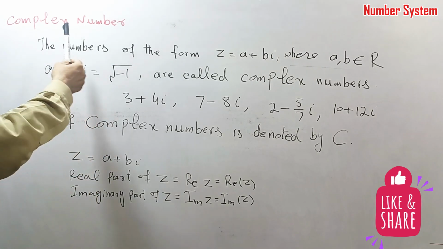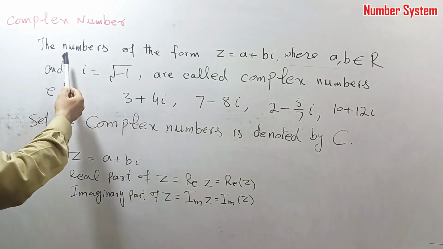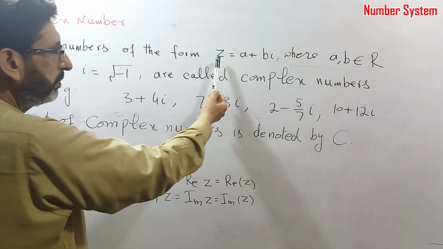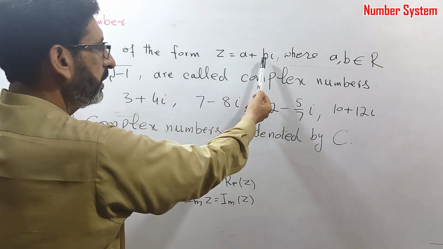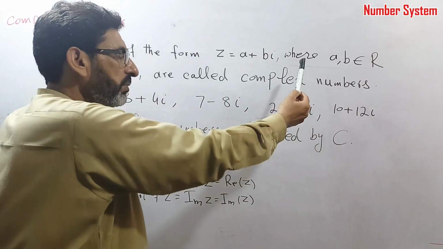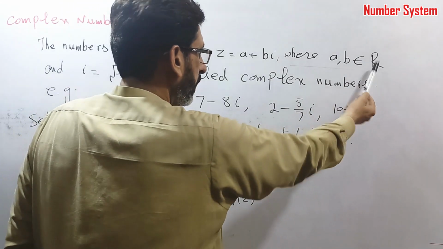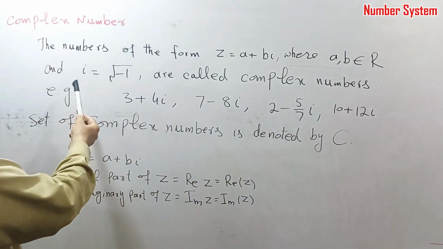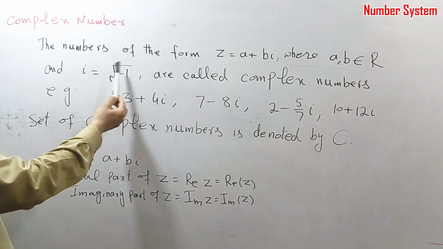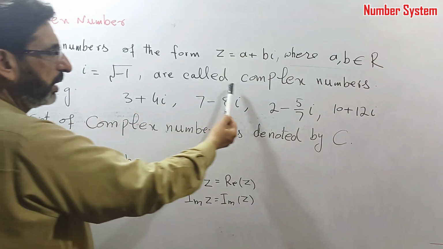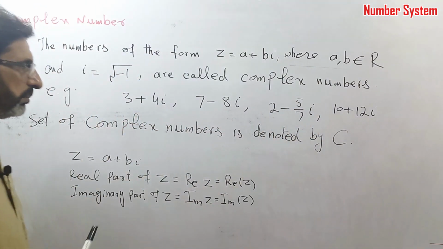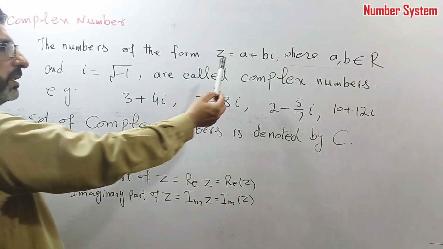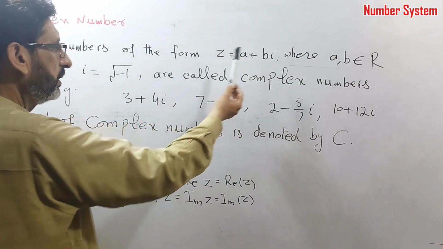Now we define complex numbers. The numbers of the form z is equal to a plus b iota, where a, b belong to R, the real numbers, and iota is equal to the square root of -1, are called complex numbers. Here a and b are real numbers.